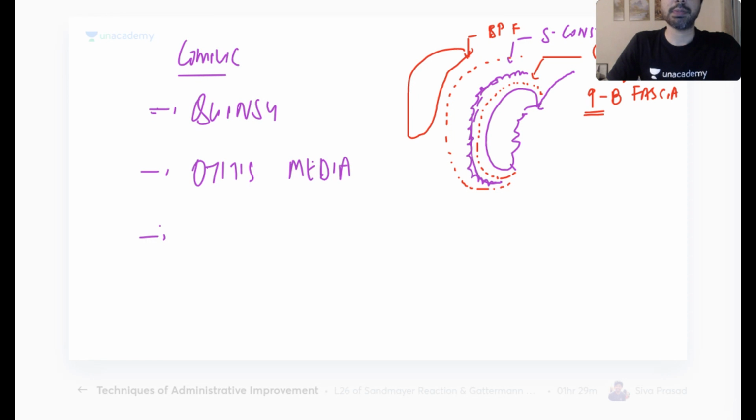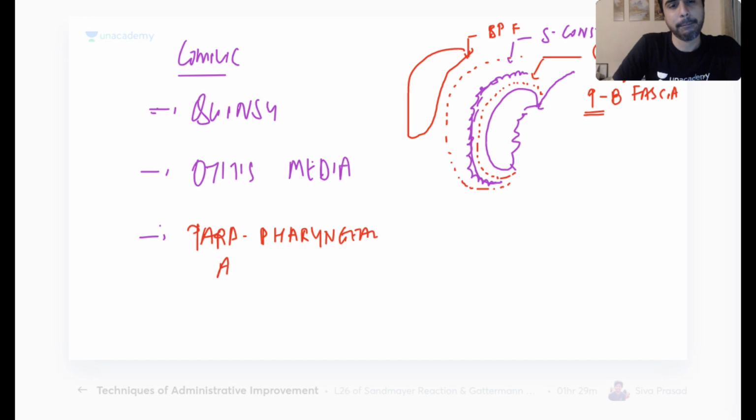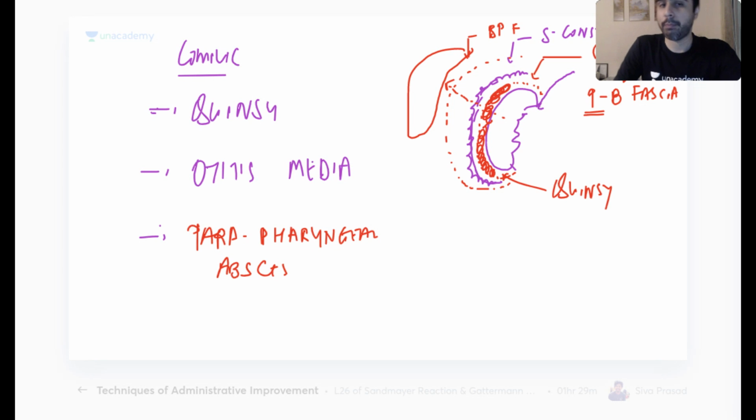Outside of this fascia, there is a space. What is that space? Parapharyngeal space. So you get a parapharyngeal abscess. Inflamed tonsils can go through these layers quite easily and reach the parapharyngeal space and give you a parapharyngeal space abscess. If the inflamed tonsil causes an abscess within the capsule, that is quinsy or peritonsillar abscess. So for any of these indications, you will do tonsillectomy.